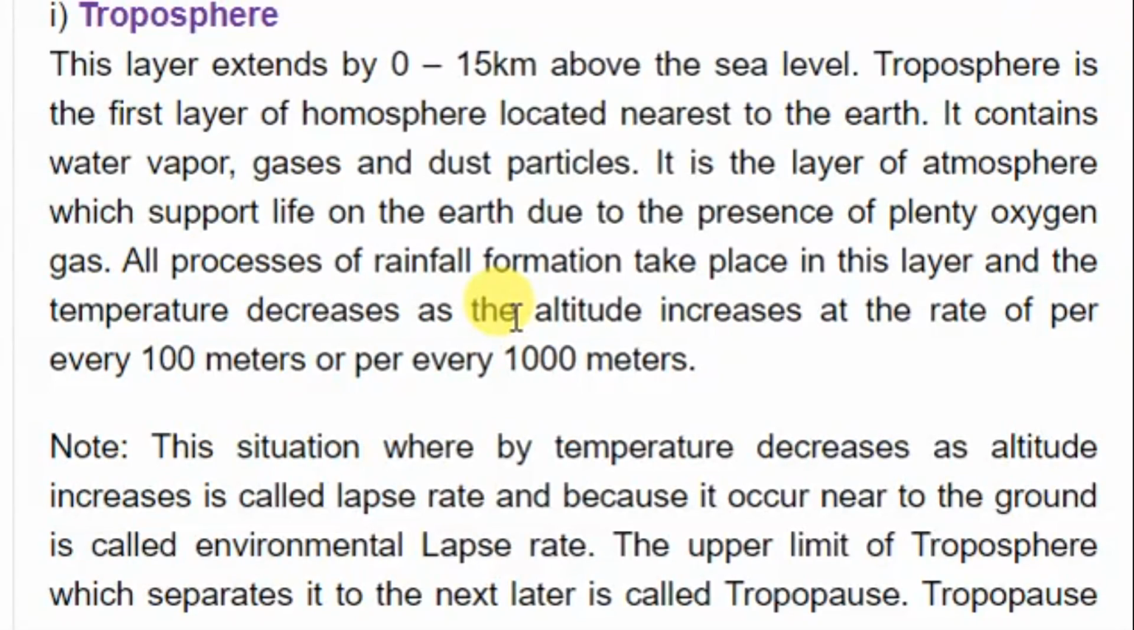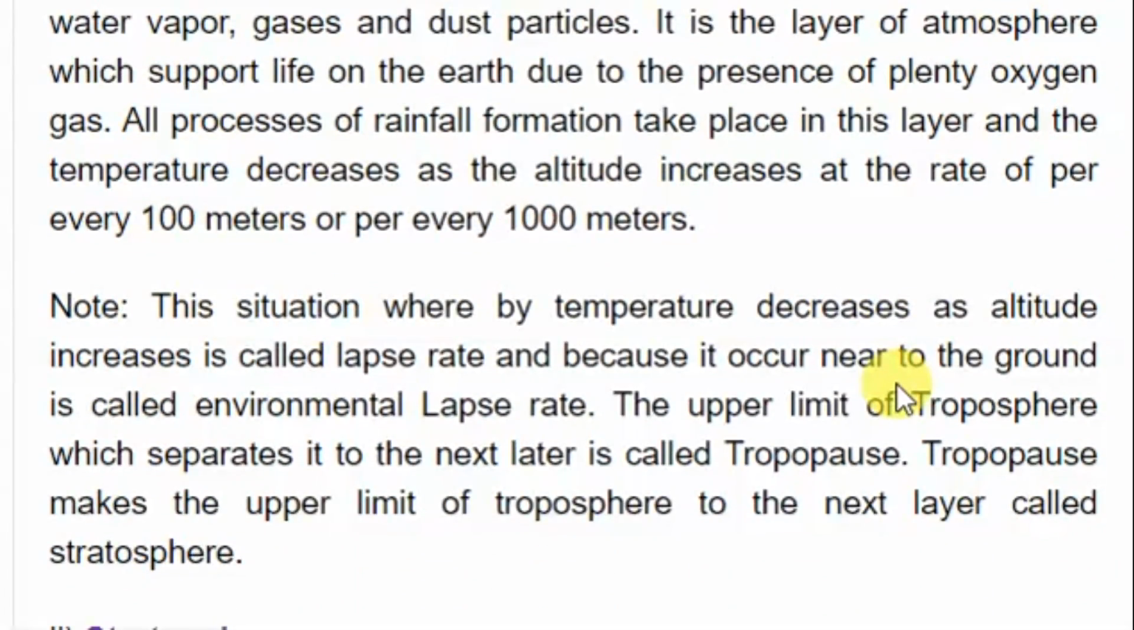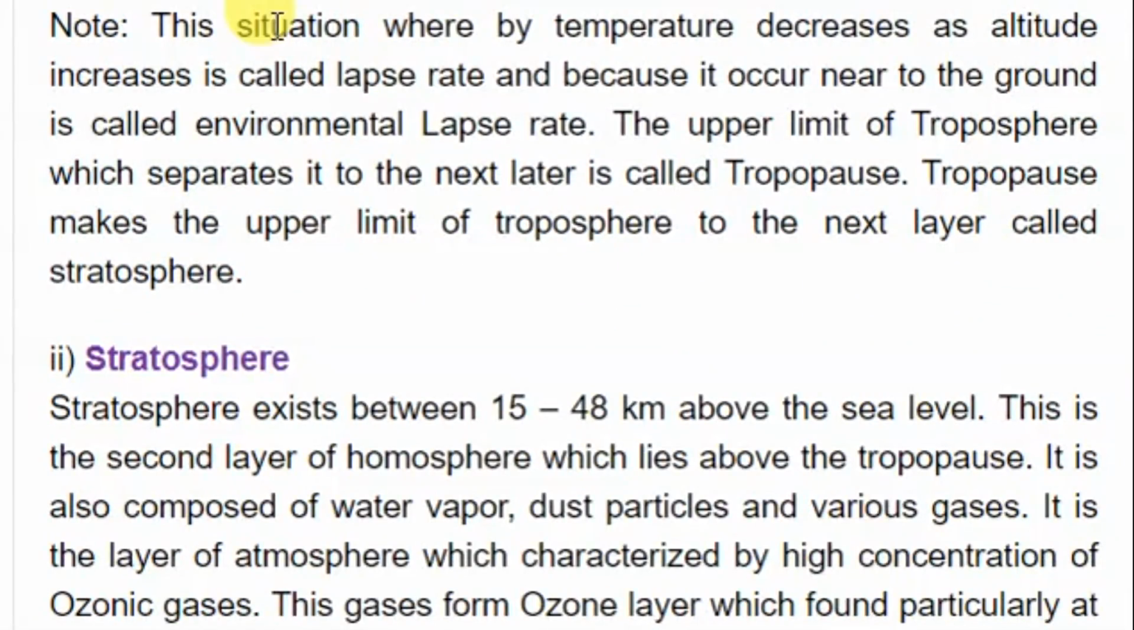We shall see at other layers what is the nature of these layers, or what are they doing in different conditions. Now we are saying that, note, this situation whereby temperature decreases as altitude increases is called lapse rate. And because it occurs near to the ground, it is called environmental lapse rate. That means temperature changes as the environment changes. Now your environment changes with altitude. That means if you are going up from the sea level, then the temperature changes. Or as you are coming from up to down to the sea level, the temperature tends to increase.